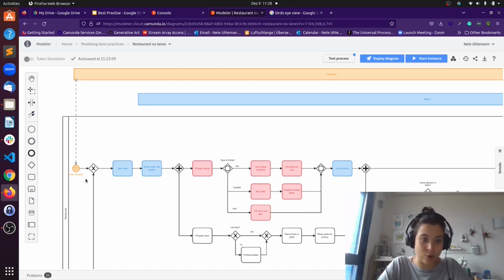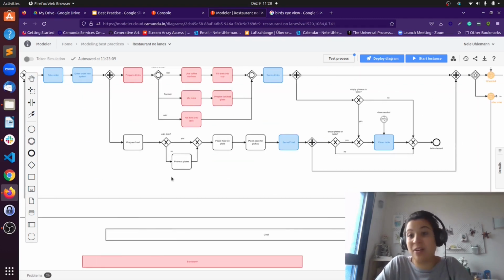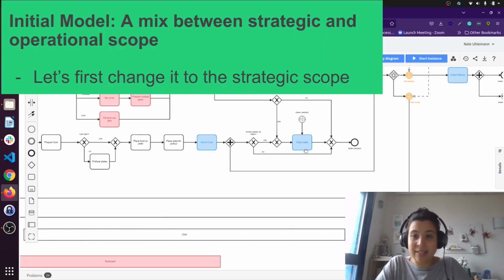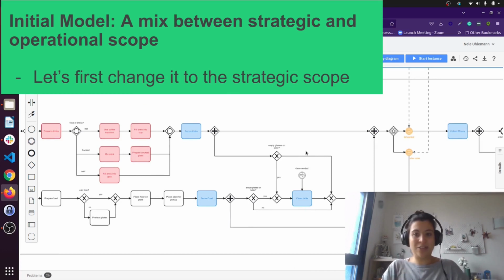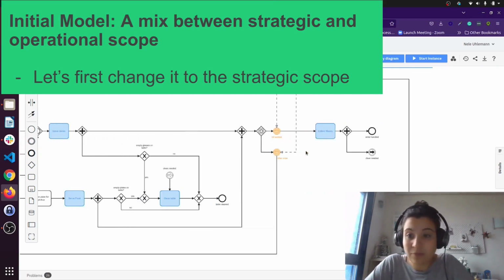But what says this model could be a strategic view is that I really just have one pool here. I have just one pool, and a lot of things are going on in that pool. And let's change that a little bit to a model where we can see what strategic means and how I would apply a strategic model.